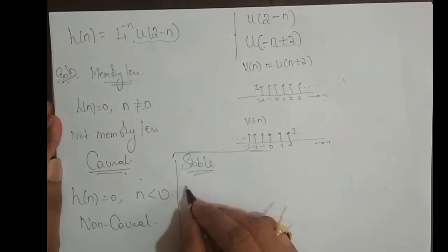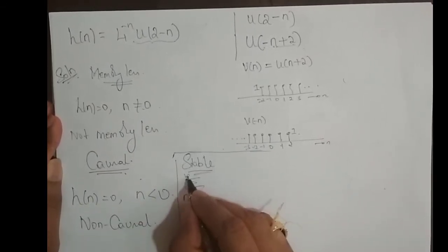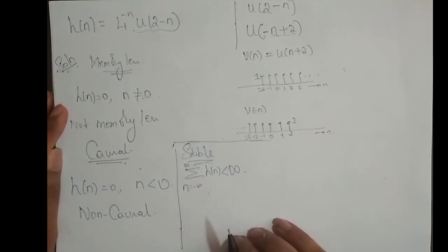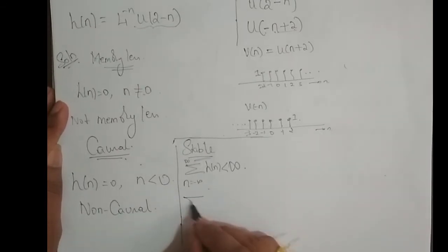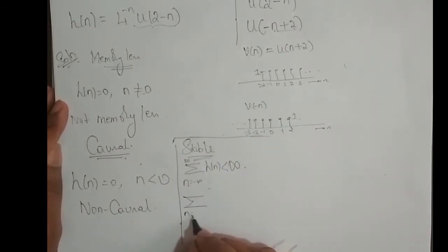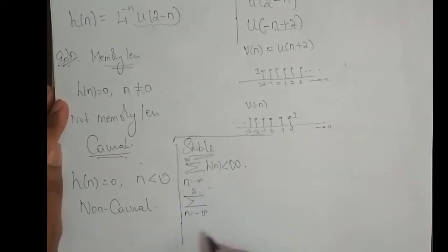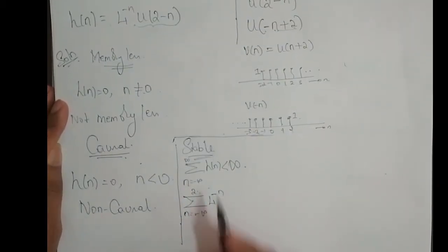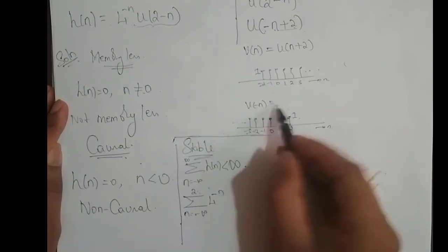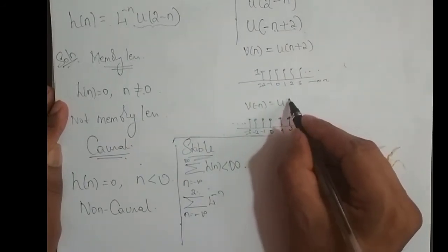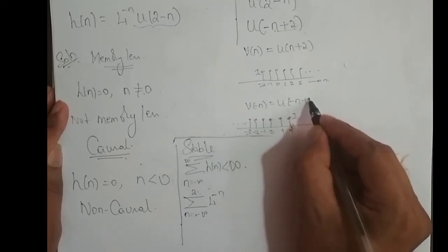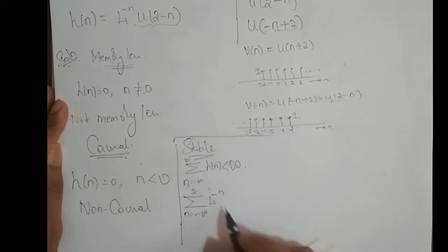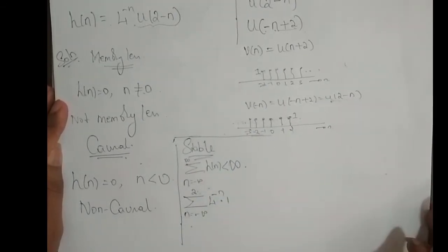Is the system stable? What is the condition? Summation n varying from minus infinity to infinity, h of n should be absolutely summable. If I sum up the samples, it should end up with a finite value. Now this sequence is varying from where to where? n varying from minus infinity till 2. So from minus infinity to 2, what is the amplitude? It is 4 power minus n. And u of minus n plus 2 is nothing but u of 2 minus n, which is just 1 for n varying from minus infinity to 2.